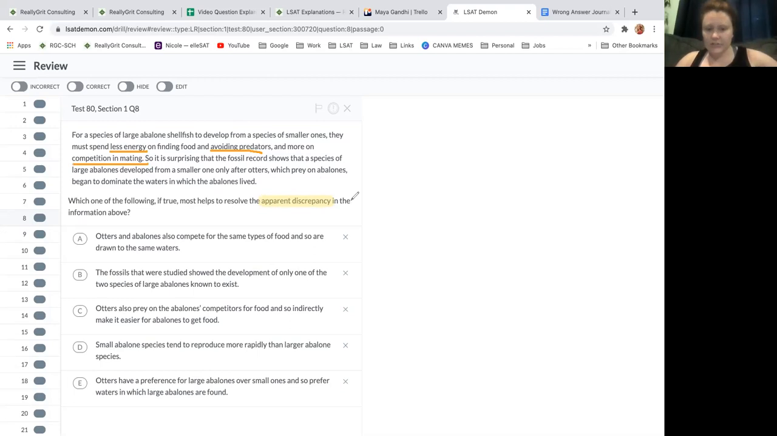So what kind of question is this? Is it a sufficient assumption question? No, it's a paradox question. Oh, paradox. Okay, yeah, that makes sense. And on paradox questions, we have two things that are weird that they're true at the same time, right? Right. So these are great ones to predict.